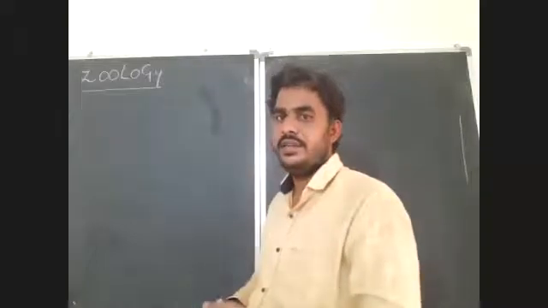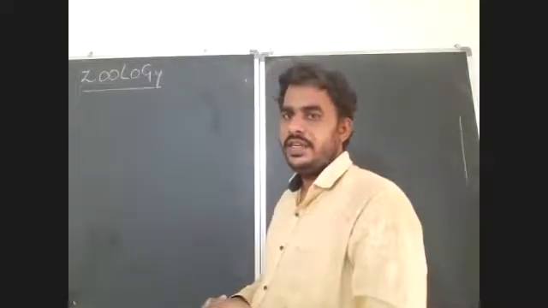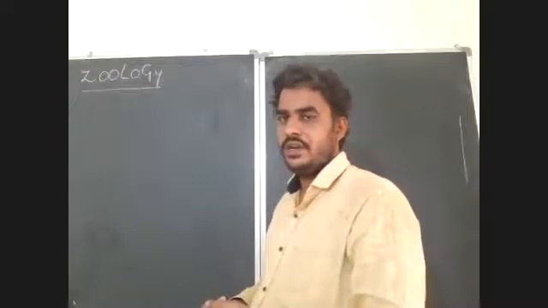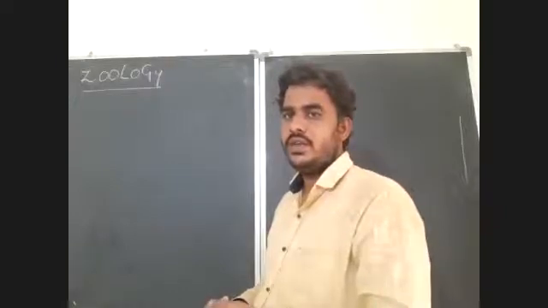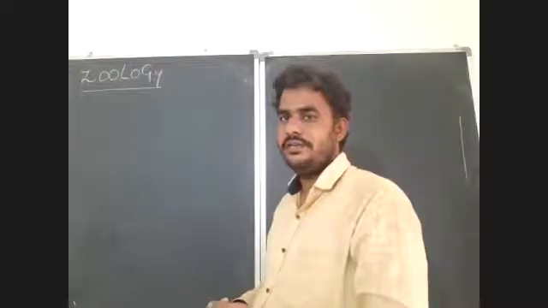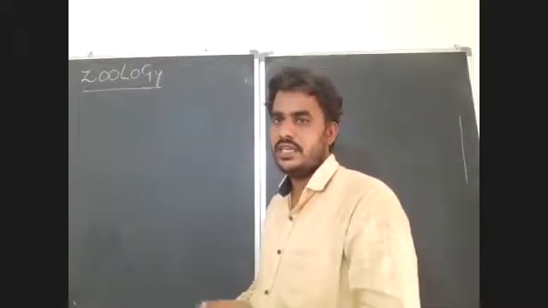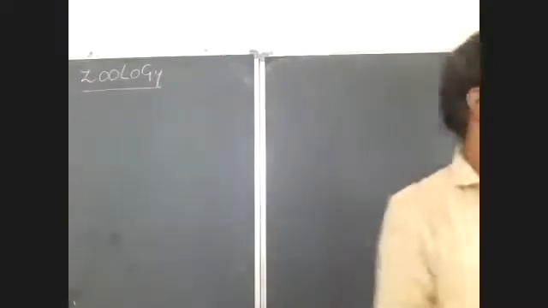But this year, to reduce the syllabus, they temporarily removed the three topics, cockroach, earthworm, and frog, from your syllabus. What we are going to learn here are only the four types of animal tissues. As already I gave you, there are four types of tissues present in the bodies of animals. You are going to learn these this year. And after completion of that, the next topic you are going to learn is biomolecules. The fourth chapter you are going to learn here is biomolecules.